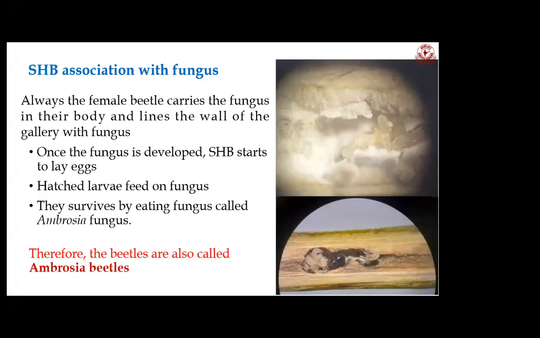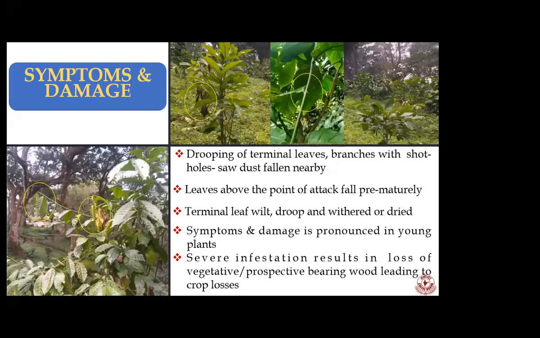Then how will it harm the coffee plants? This tunneling process will cut the nutrient flow to the further spot. Because of that, the infested twigs will become dry, so you will lose the bearing branch for your next year.